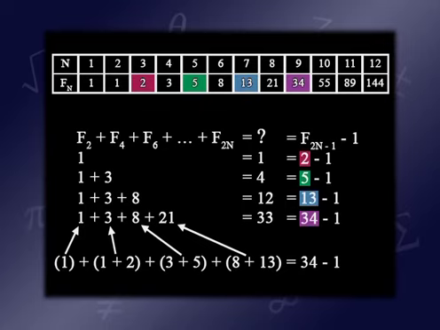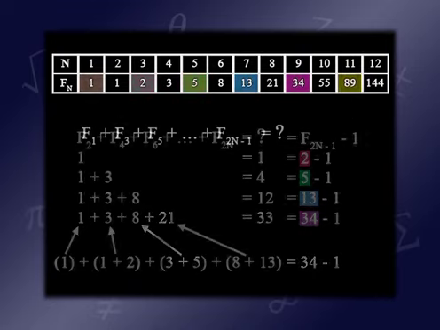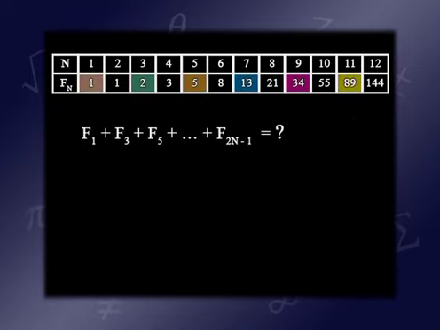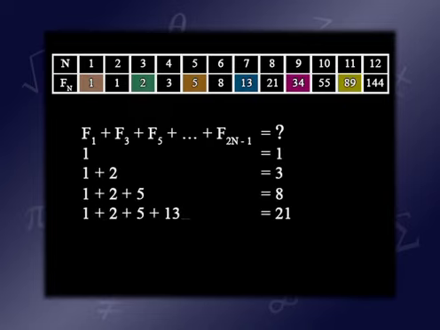Okay, here's another one. What if I were to add the sum of the odd positioned Fibonacci numbers? That is, what's f1 plus f3 plus f5 all the way up to f2n minus 1? This pattern's even easier to see. No disguise this time. We start with 1, and then 1 plus 2, and then 1 plus 2 plus 5, 1 plus 2 plus 5 plus 13. We see the numbers 1, 3, 8, and 21. Well, those are just Fibonacci numbers, no disguise this time.